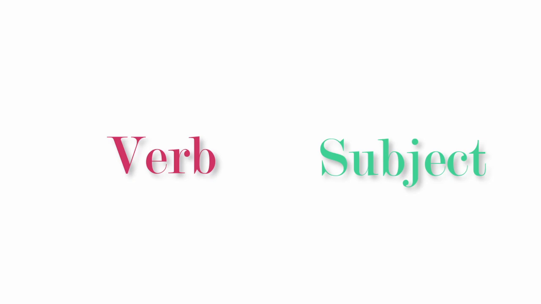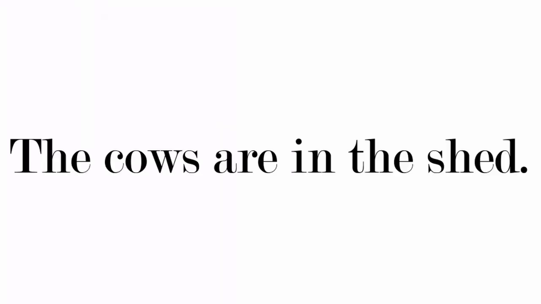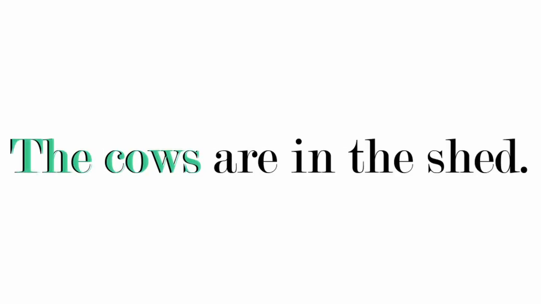In English, we usually use the order subject followed by the verb, subject plus verb. But sometimes the order is inversed, especially when asking direct questions. So, an example of subject-verb order is: the cows are in the shed. The question: who are in the shed? Answer: the cows. Then the cows is the subject. The verb, are. The cows are in the shed. That's a statement.